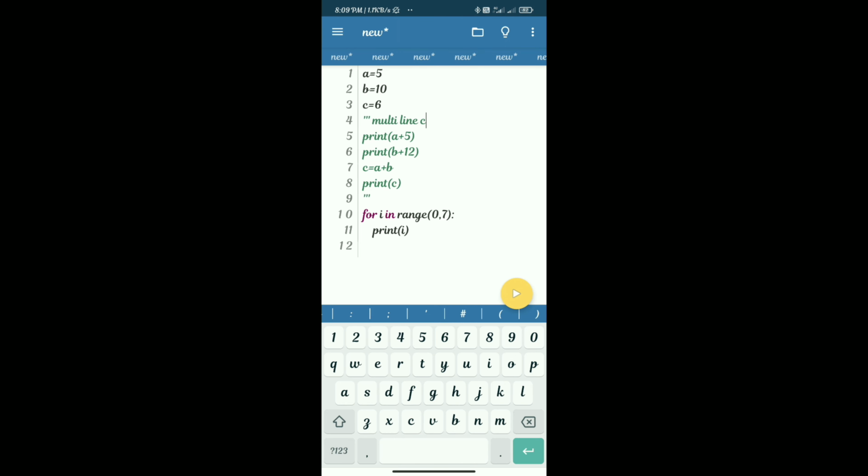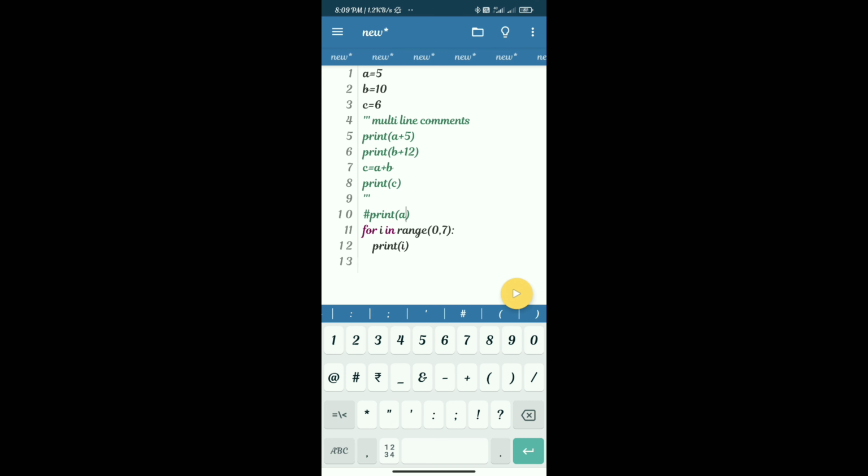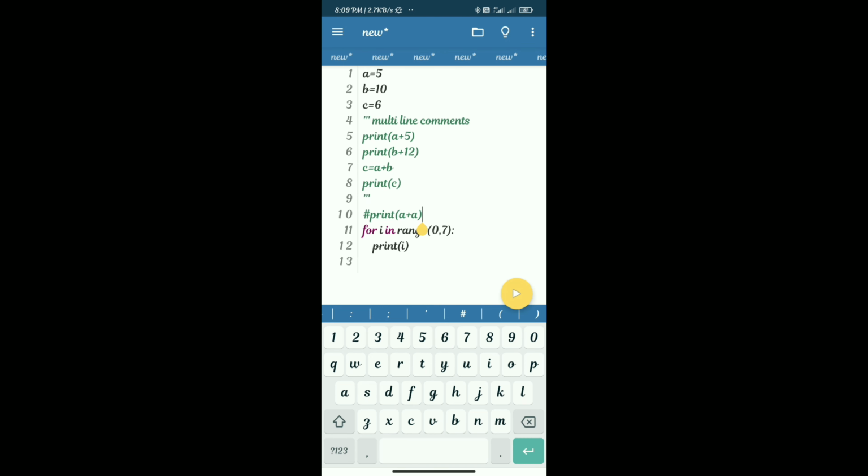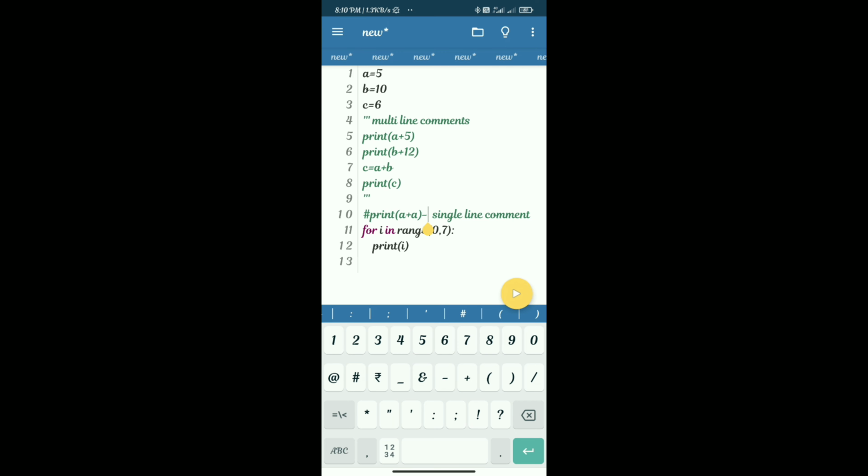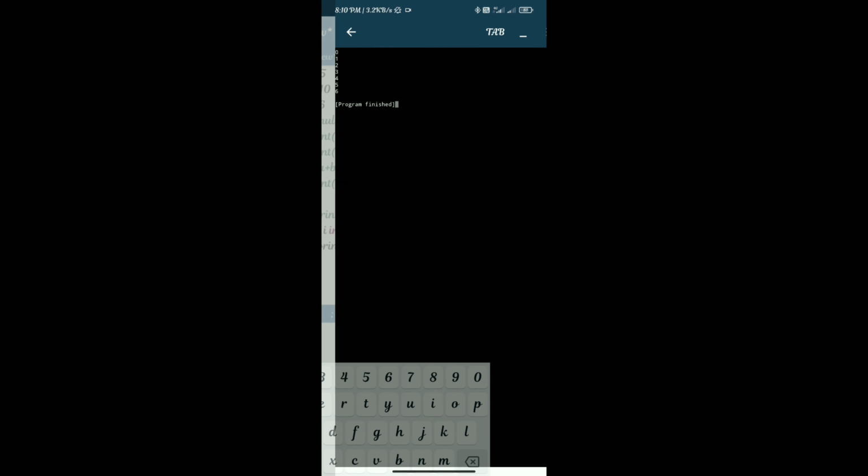Now we also use comments as a label, like I am writing in line number 4 as multi-line comments, which indicates to the programmer or anyone else who sees this code that line number 4 shows the use of multi-line comments. And by seeing line number 10, where the print statement is converted to a comment by using a hash, we do two things. We comment a single line and also use it as a label and state it as a single line comment.